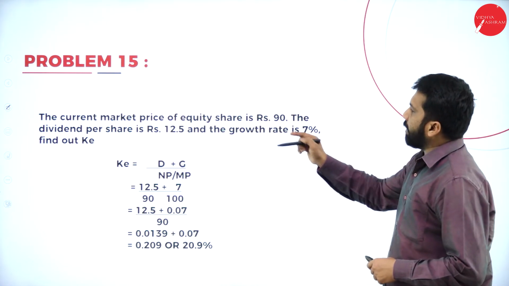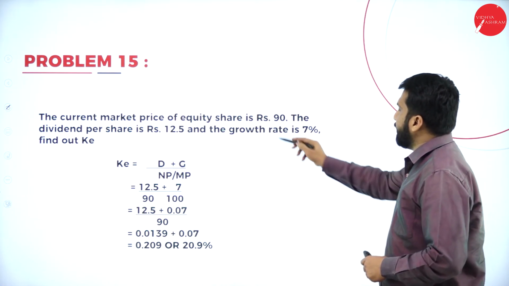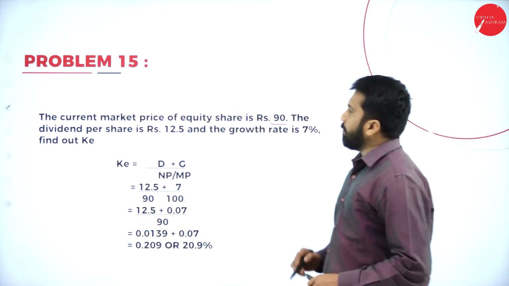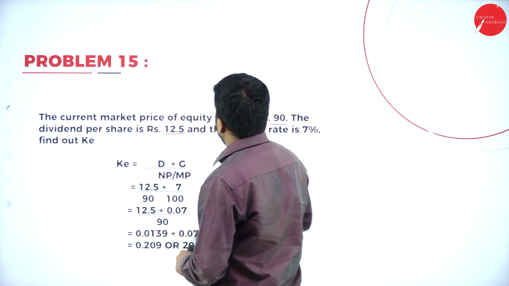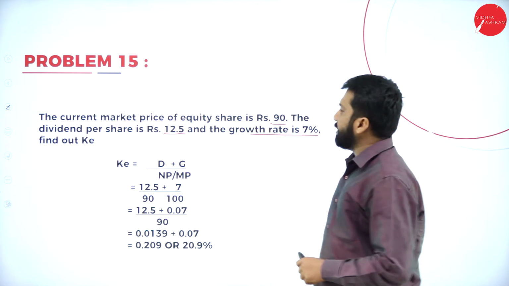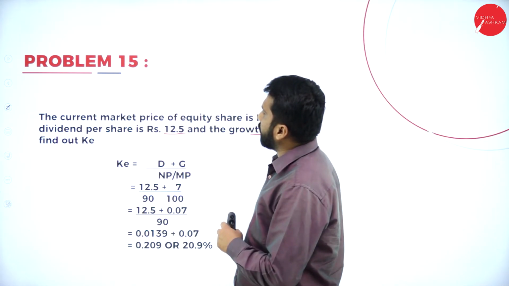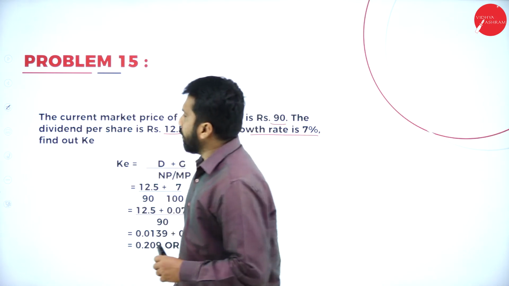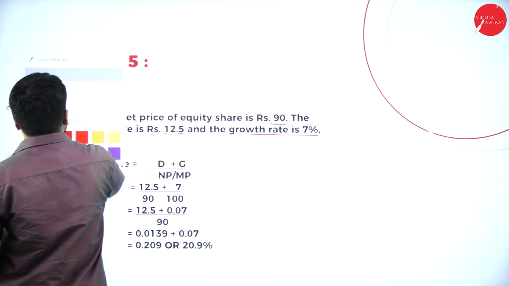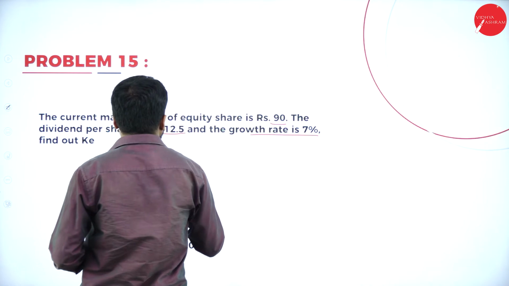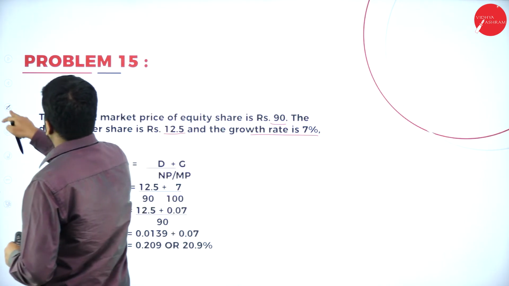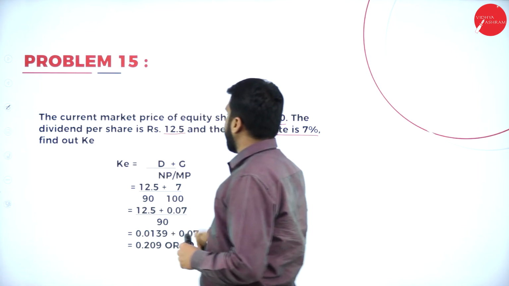Now, next one, problem number 15. The current market price of equity share is 90. The dividend per share is 12.5 and the growth rate is 7.5. See, in this problem, they have mentioned growth rate clearly. Now, remember, your growth rate, we should take it separately.